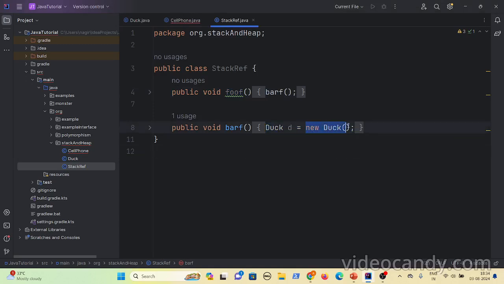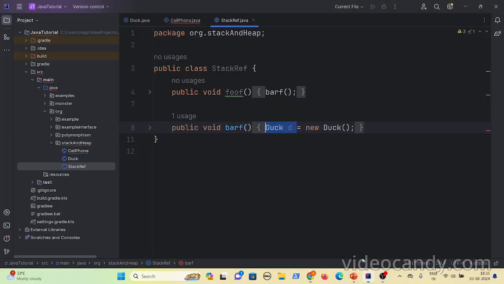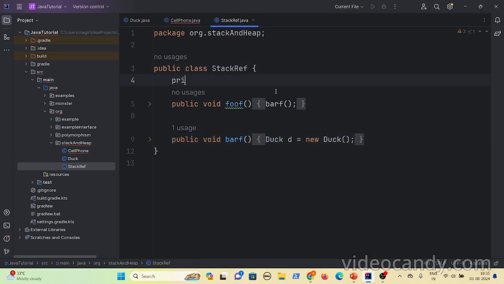So this new duck lies on the heap, and this duck d reference variable lies in the stack frame. The duck object gets created on the heap because all objects, no matter where or how they get created, whether in methods or via instance variables, lie on the heap. Here they are getting created inside this method, but they might also be created using instance variables, like private duck d equal to new duck.